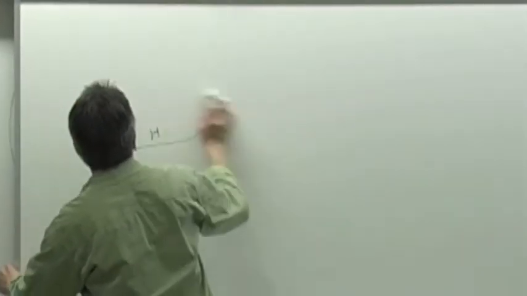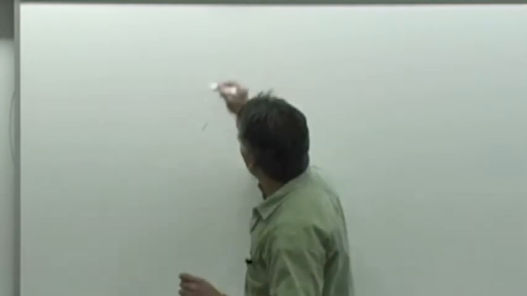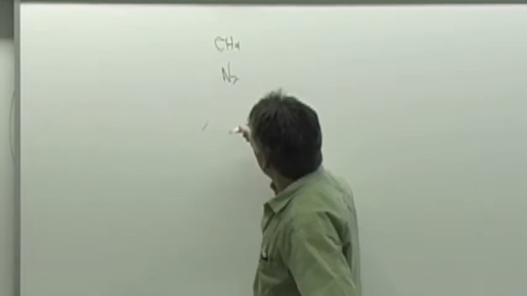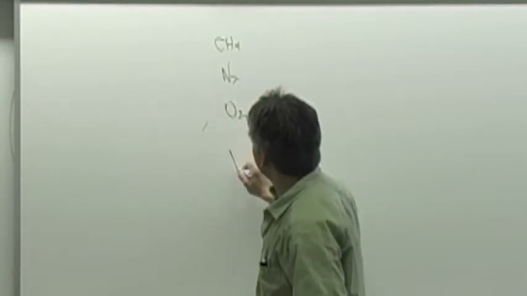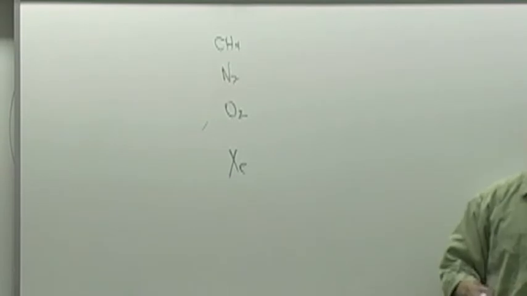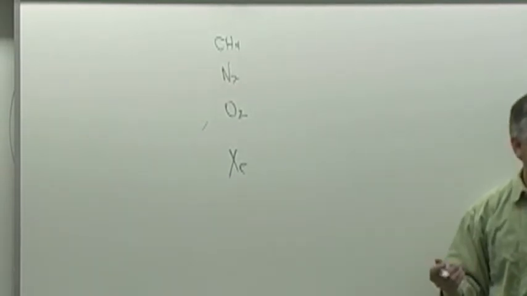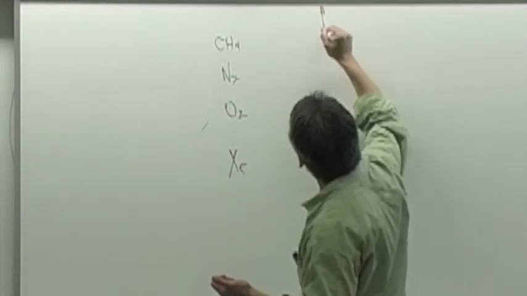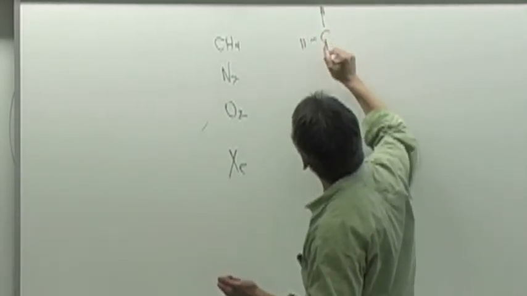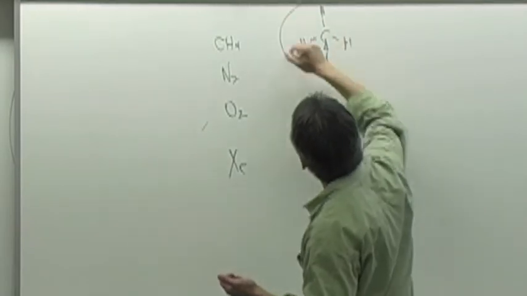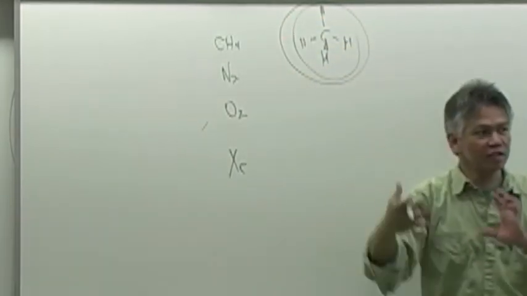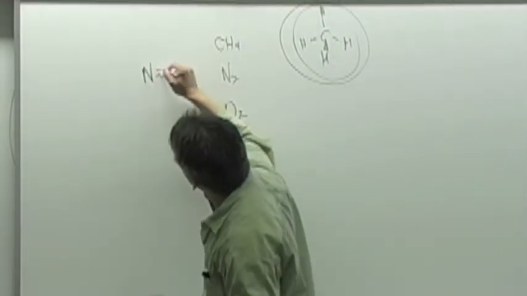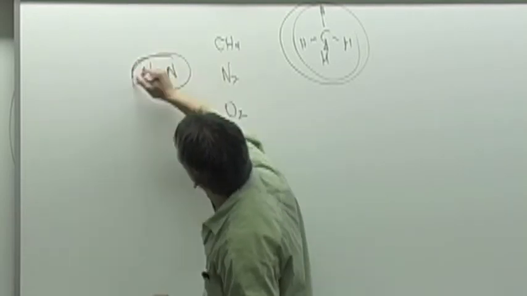Let's consider CH4, N2, O2, and xenon. All of these are non-polar. Okay, because CH4 is tetrahedral and the chemical structure is a symmetric structure in which its electrons are evenly distributed throughout. N2 is non-polar because there's 2 atoms that are bonded together by a triple bond.